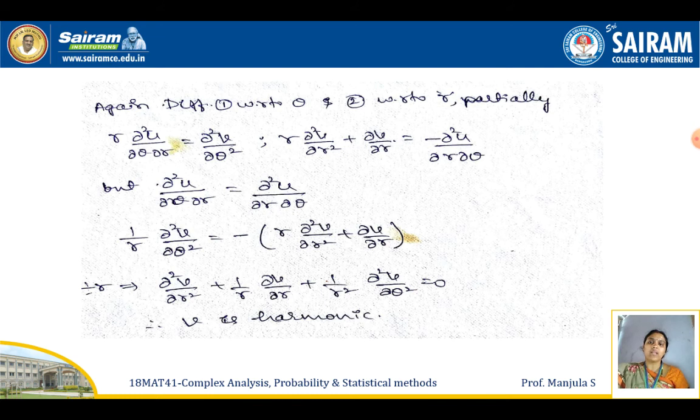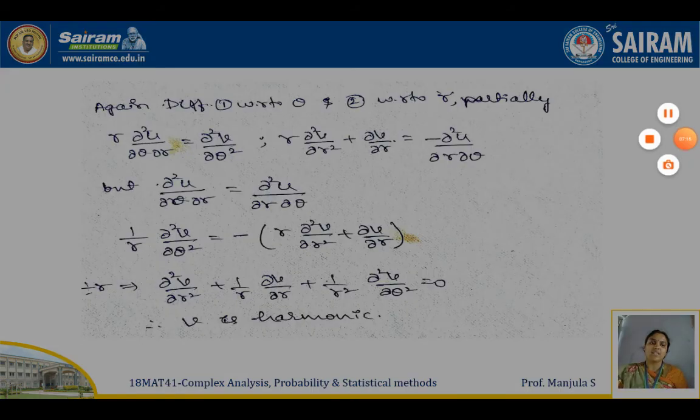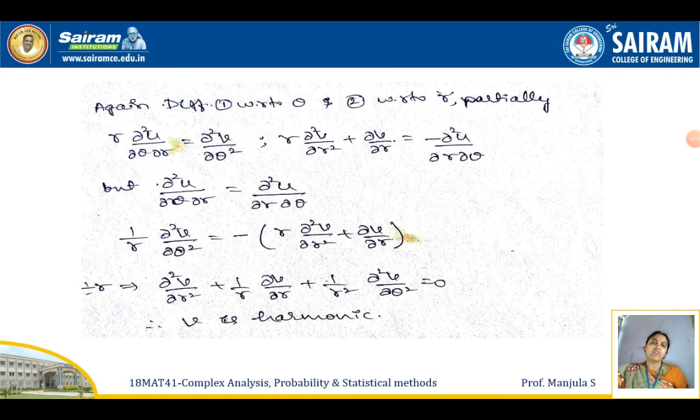To prove that, differentiate equation 1 with respect to θ and differentiate equation 2 with respect to r, partially, and simplify. We get r ∂²u/∂θ∂r = ∂²v/∂θ². And one more equation: r ∂²v/∂r² + ∂v/∂r = -∂²u/∂r∂θ.